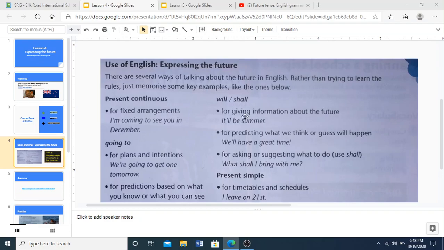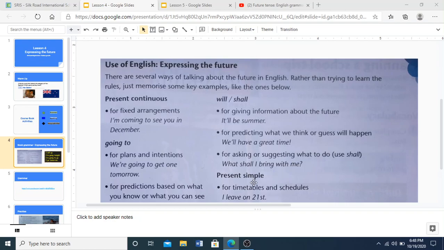When you're using will or shall for predicting what we think or guess will happen. Example, we will have a great time. Or when you use will and shall for asking or suggesting what to do, in this case you can also use shall. Example, what shall I bring with me?